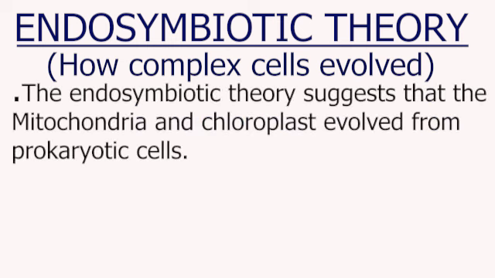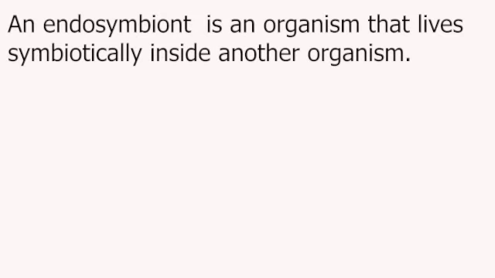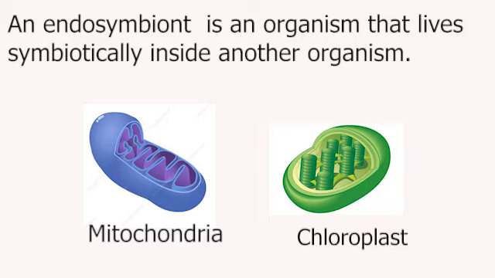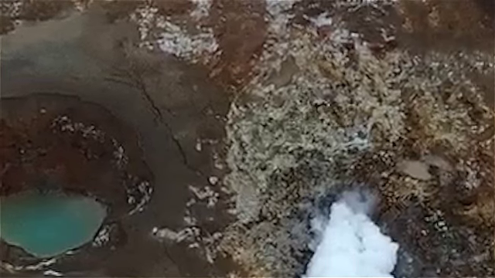The word endo means inside, and symbiosis means a close relationship between two or more organisms of different species in which both partners benefit. Therefore, an endosymbiote lives symbiotically inside another organism, which in this case is the mitochondria and chloroplast. Billions of years ago, let's say 3 billion years, the Earth's atmosphere had little or no oxygen.